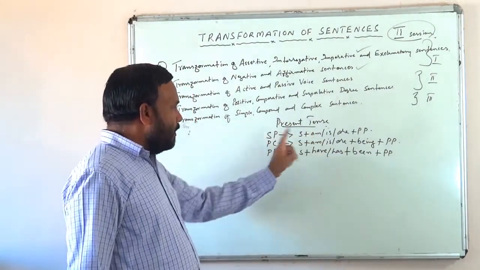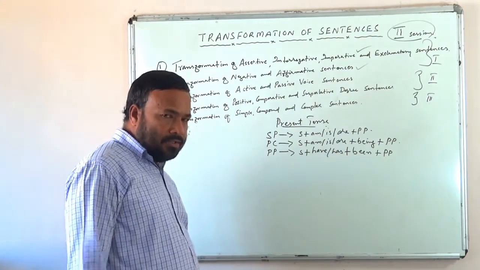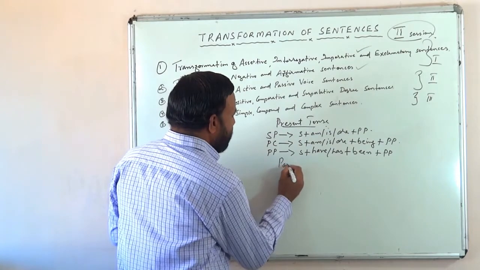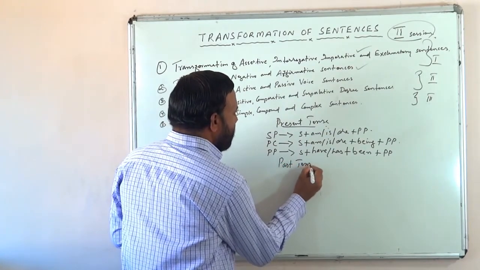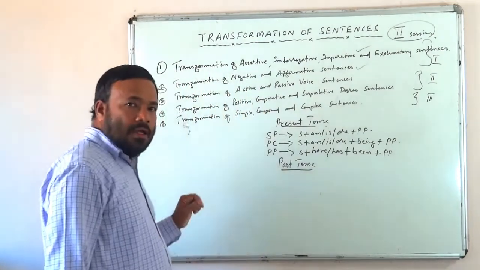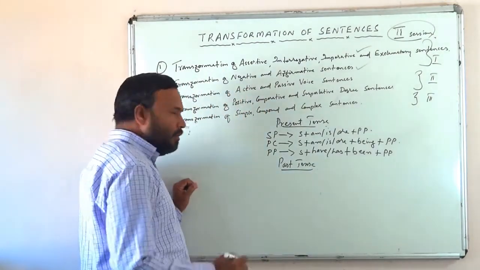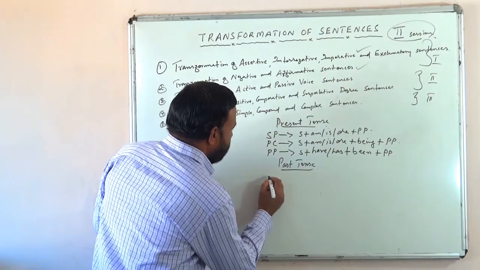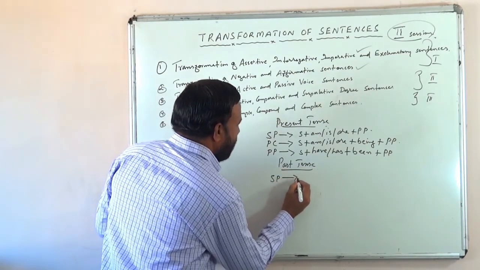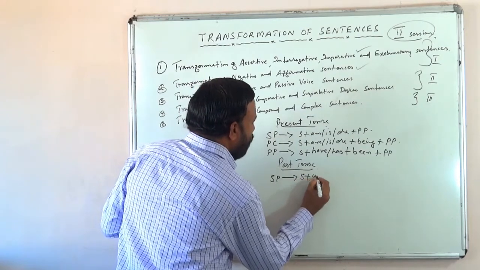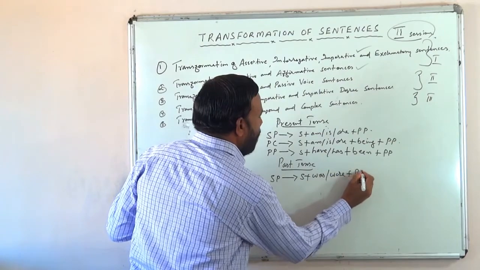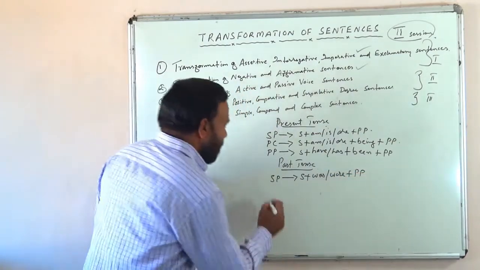Present perfect continuous, no passive. So, past tense. What is the form of past tense passive voice sentences? Simple past: subject plus was or were plus PP. Isn't it? Okay.